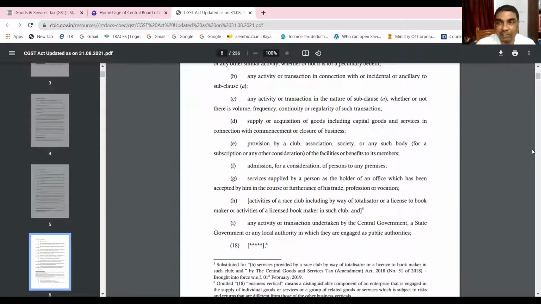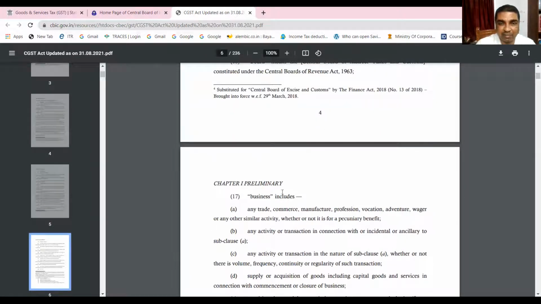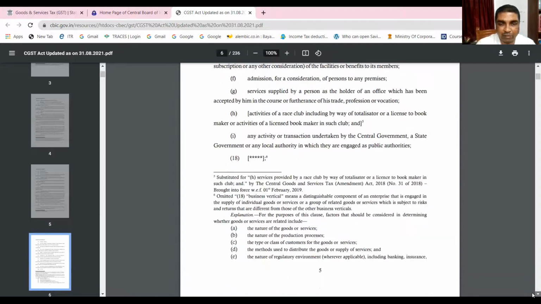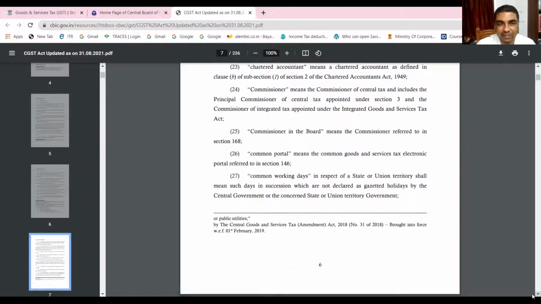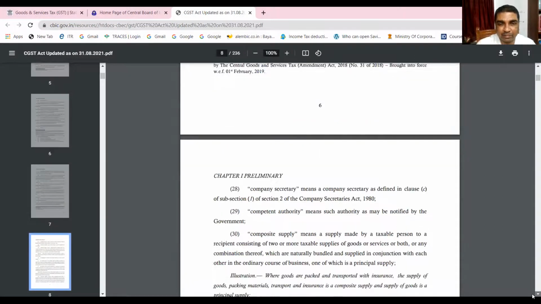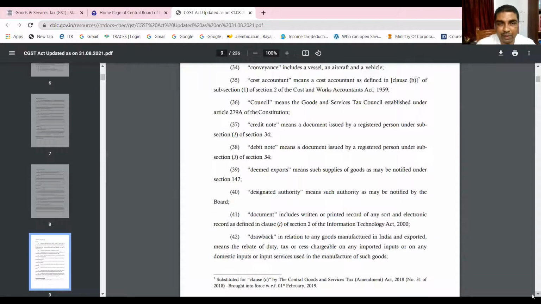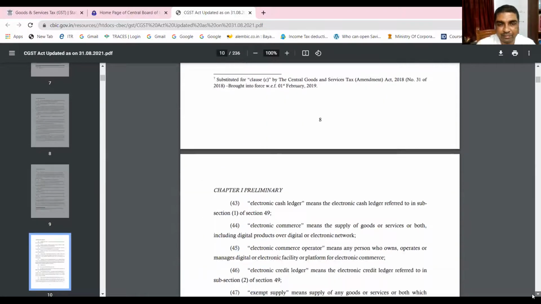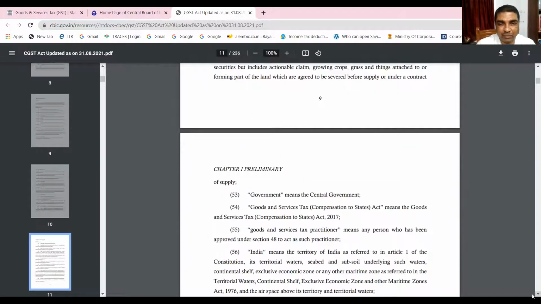Business also we will be learning, the meaning of business. Shortly we are learning that definition. You see, the definition of business is here. Clause 17, business includes trade, commerce, manufacture. We are going to learn that also. Actionable claims we will be learning. Business also we will be learning. These are important definitions which are relevant for us to understand the concept of supply. Just have a look at the definitions. So many definitions are there.